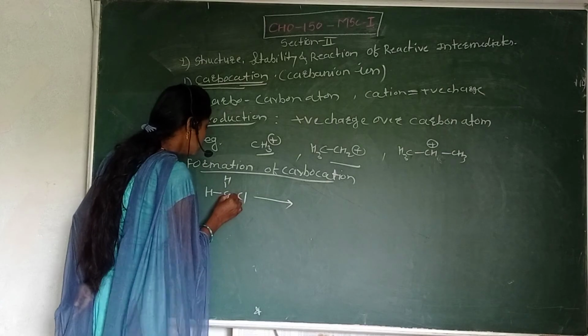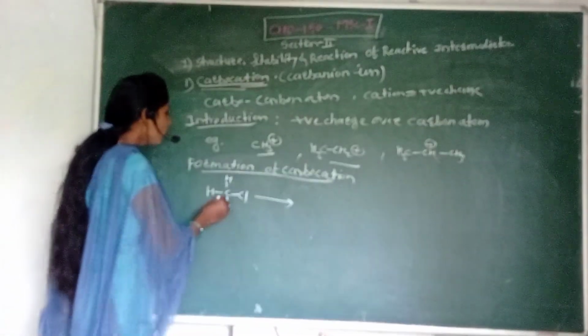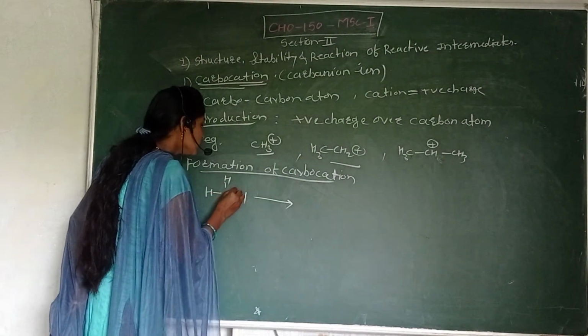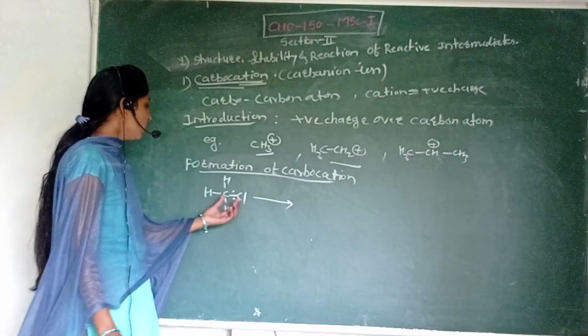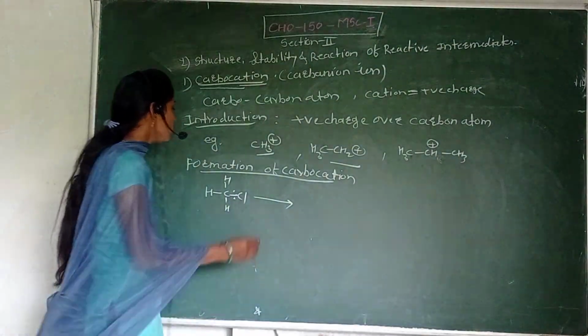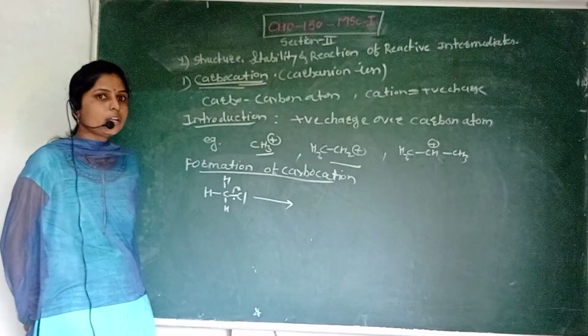This carbon and chlorine form a covalent bond, with the presence of two electrons in the carbon and chlorine bond. This bond can be broken by heterolytic cleavage.